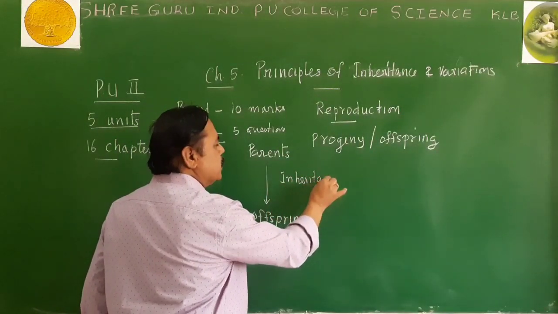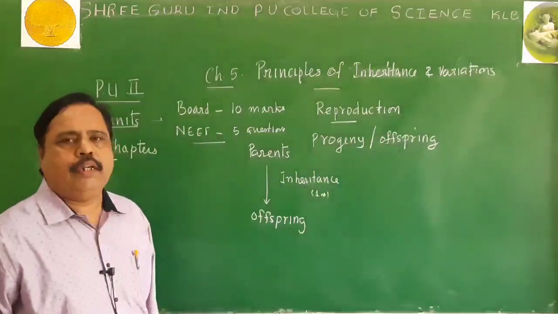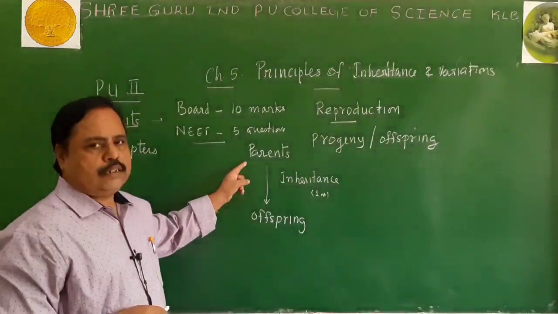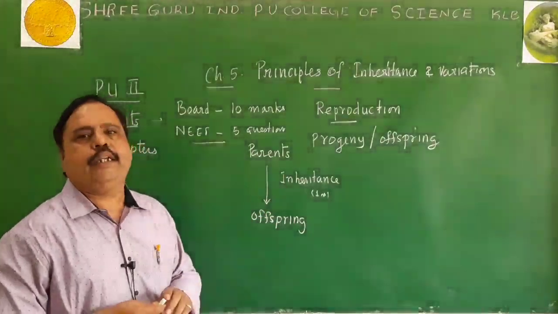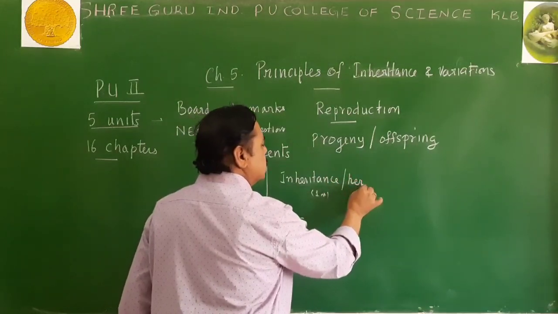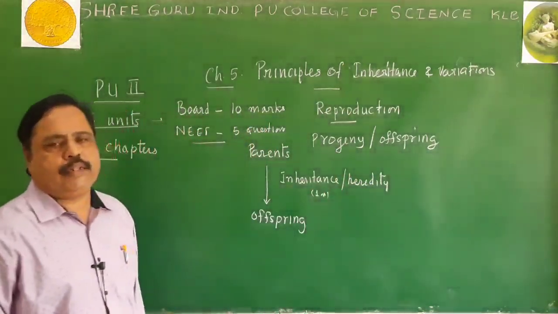Remember, it is the first one-mark question you are going to learn from this lesson. This inheritance is also known as heredity.